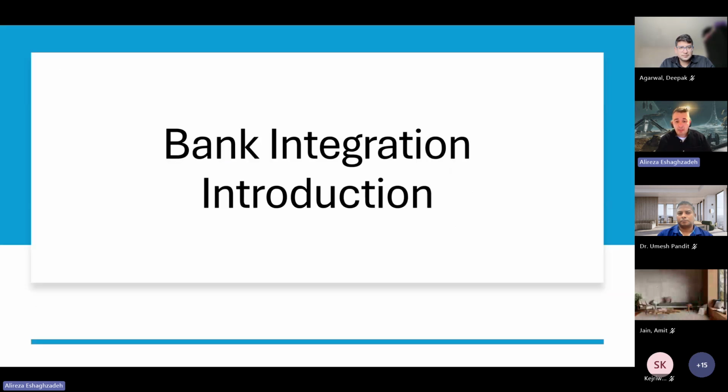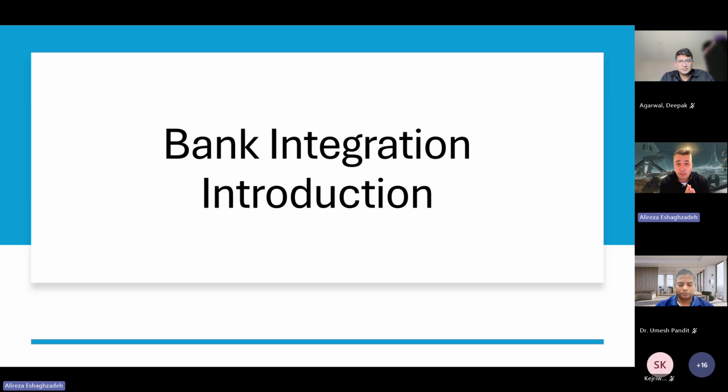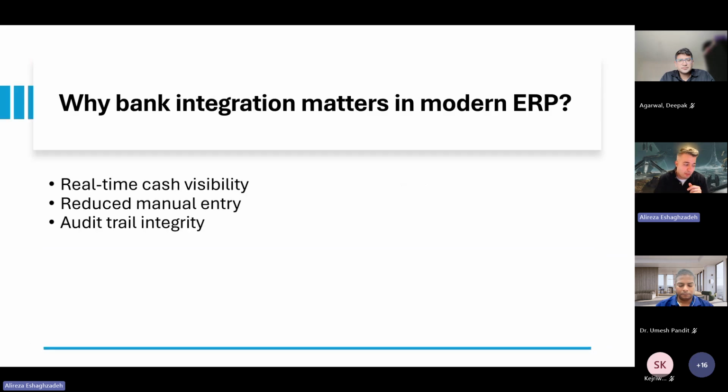So to start, bank integration is not just a technical interface to a bank. It's an end-to-end finance process that connects master data, payment execution, bank communication, and feedback handling, and at last the settlement and reconciliation. The goal of this session is to show how organizations can build bank integrations that are scalable and aligned with the standard Finance and Operations capabilities. So we start with the question of why bank integration matters in the modern ERP.